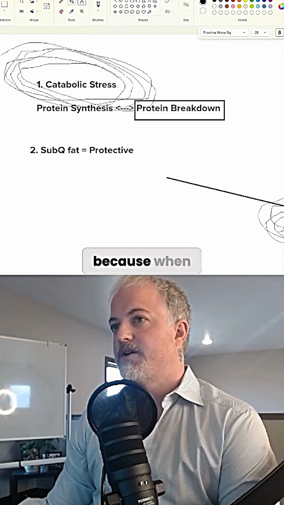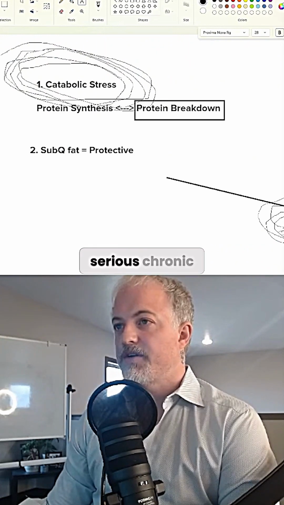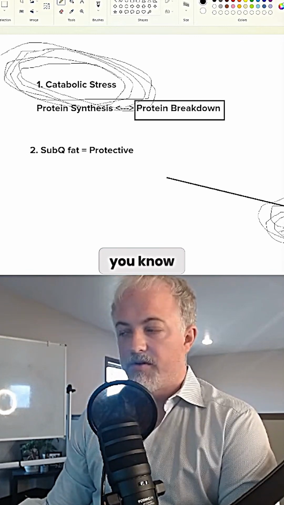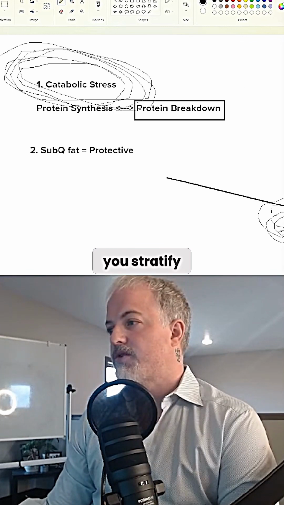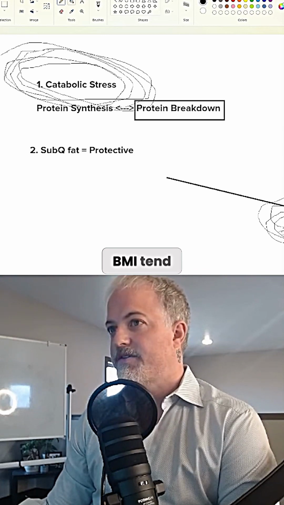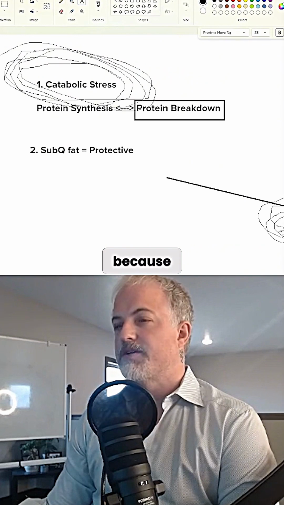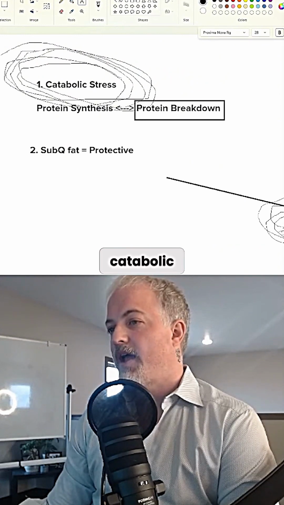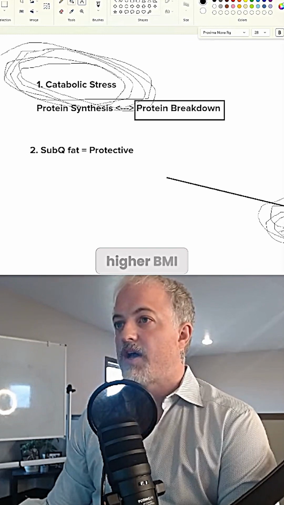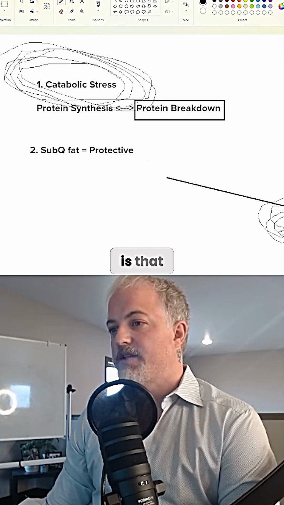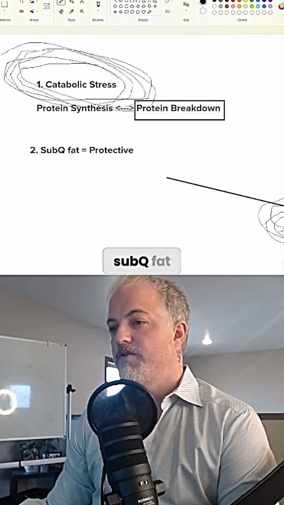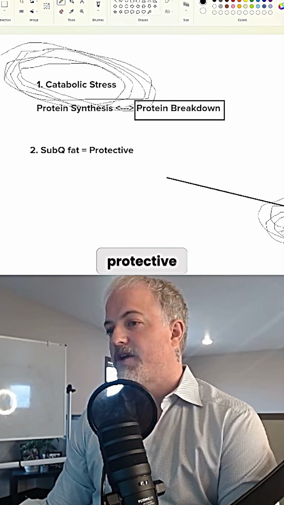It exists because when you have a very serious chronic disease, if you have lower BMI, when you look at thousands of patients and you stratify them by their different BMI ranges, the ones with lower BMI tend to lose a lot more muscle because they're not handling the underlying catabolic stress of the disease, as well as obviously the individuals with higher BMI. And then the second point is that the higher BMI individuals also have higher degrees of sub-Q fat, and sub-Q fat has protective properties.